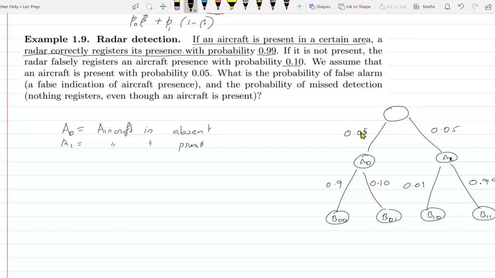Everything is nicely labeled. And now what do we need to prove? What is the probability of a false alarm? So what do you mean by false alarm?